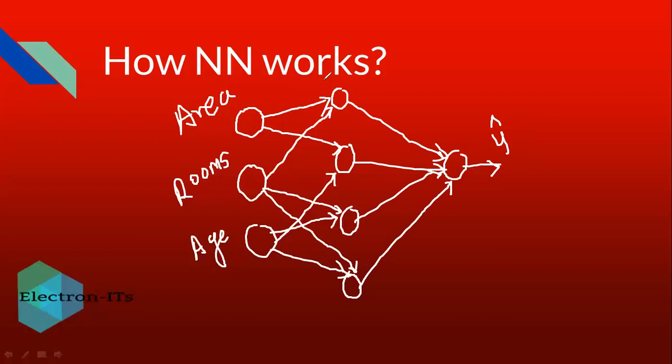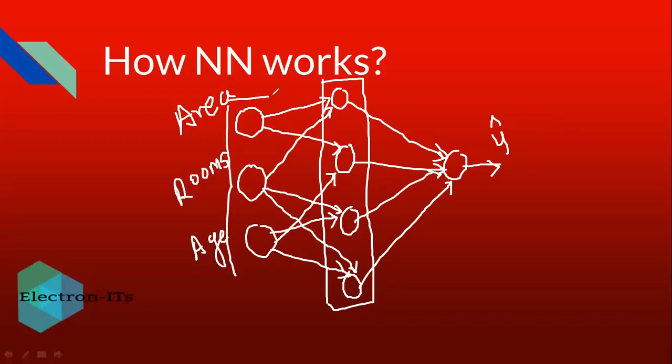So this is nothing but the hidden layer. We can use multiple hidden layers, not necessarily only one hidden layer. So this is your input layer, then the hidden layer, and then the output layer. This is the basic structure.